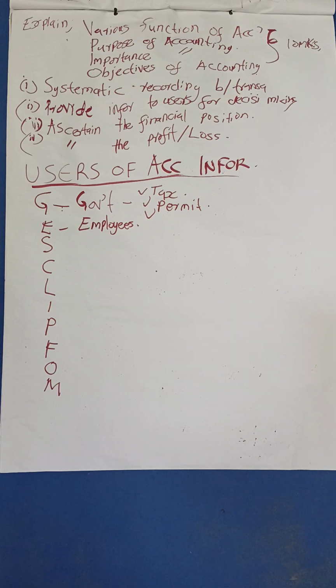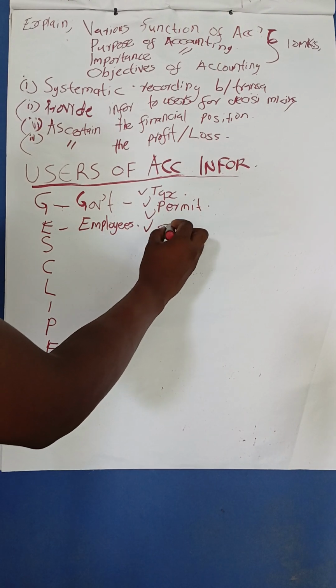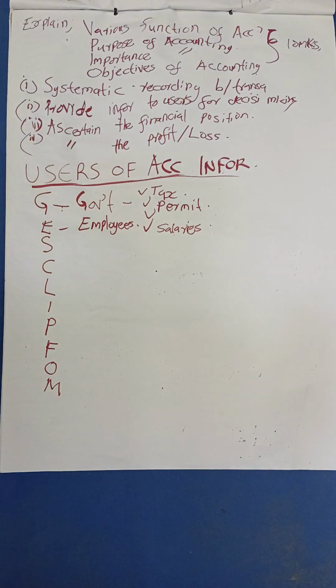Also, they will use this accounting information to do what? To get into agreements regarding salaries. So the employees will be very much interested in the accounting information, so that they are not just operating blindly. Maybe the business is going to collapse in the next one week. So they will be able to tell whether to continue working with the organization.